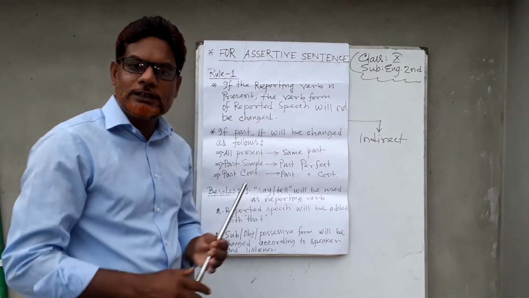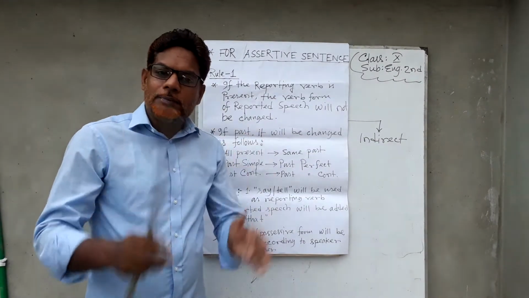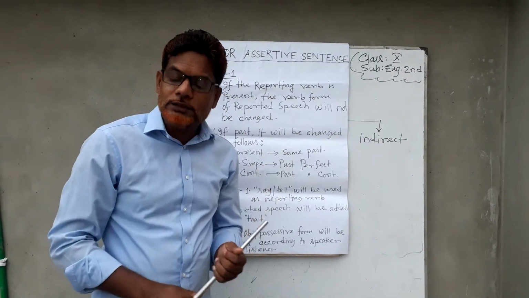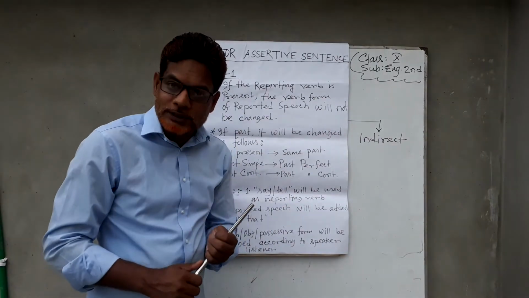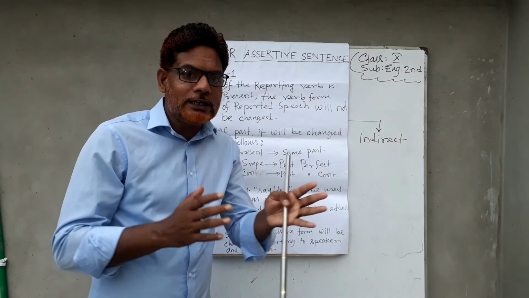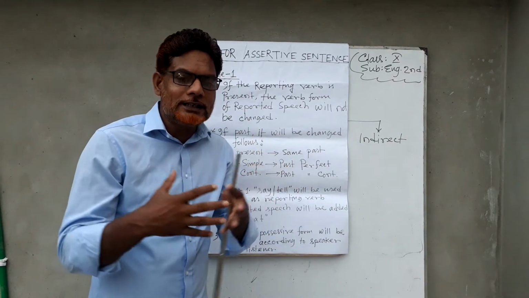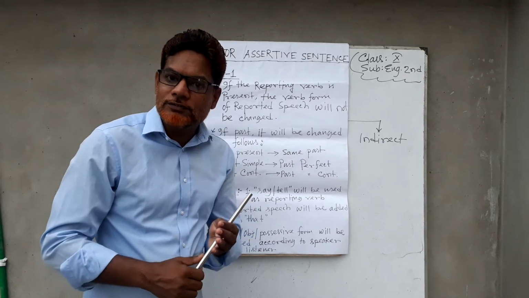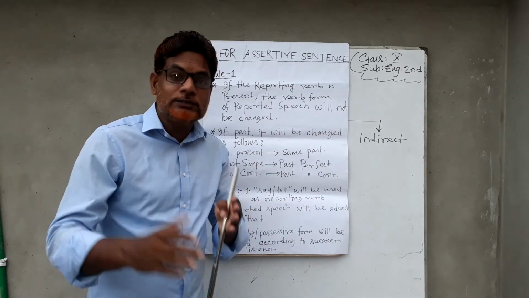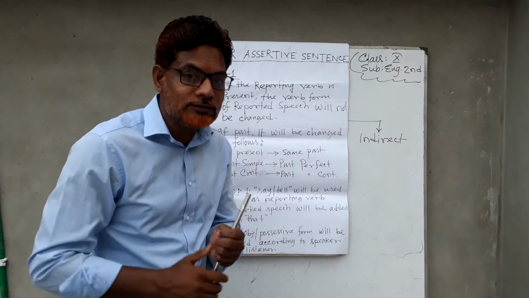We said earlier that in direct narration, you will get two parts. One is reporting verb and the other is reported speech, and they are interrelated. Whether the tense of the reported speech will be changed or not depends on the tense of the reporting verb.